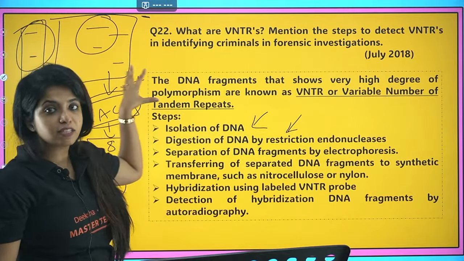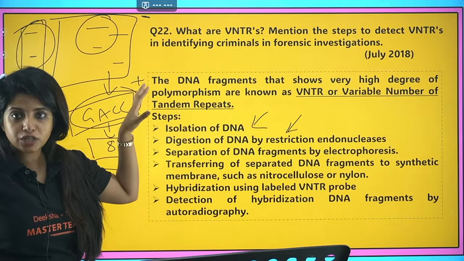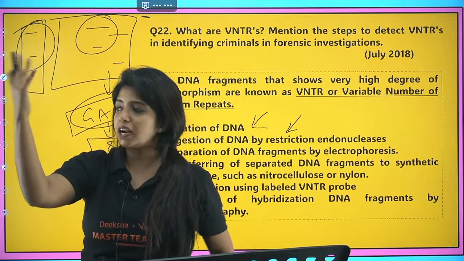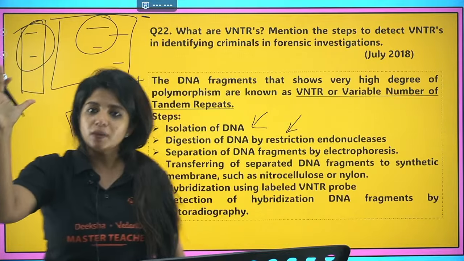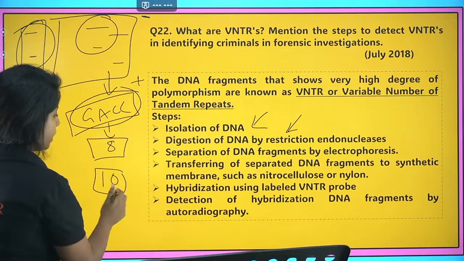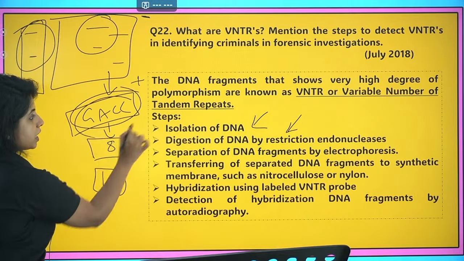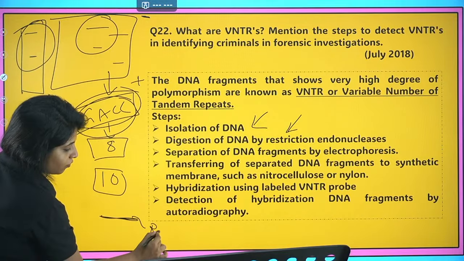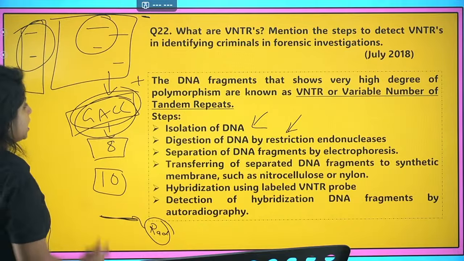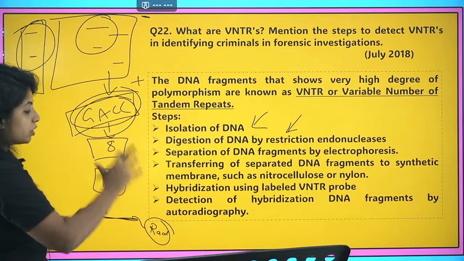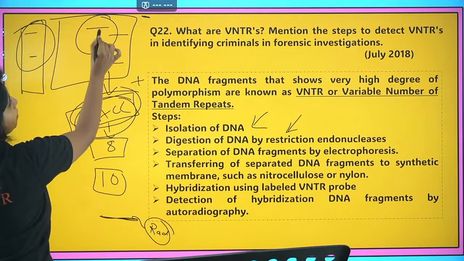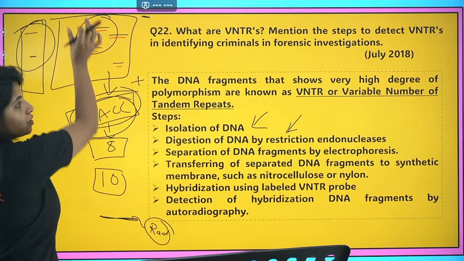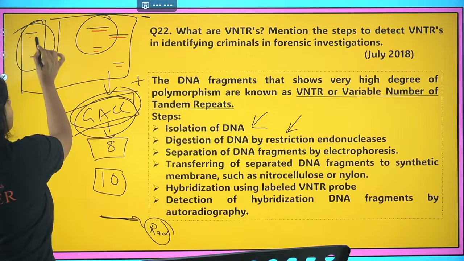Now, it's not visible over here, so what do we do? We take a nitrocellulose sheet and transfer whatever DNA is there onto this sheet. It is still not visible, so we make a complementary segment of the repeating sequence we saw, and we radioactively tag it. Then we run this probe over the sheet, and it will go and bind to the regions. You also have this, I also have this, so it will bind anyway, here also.